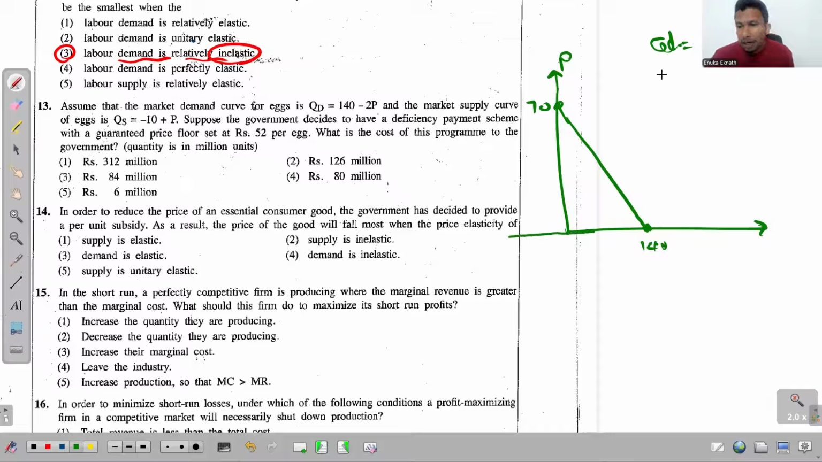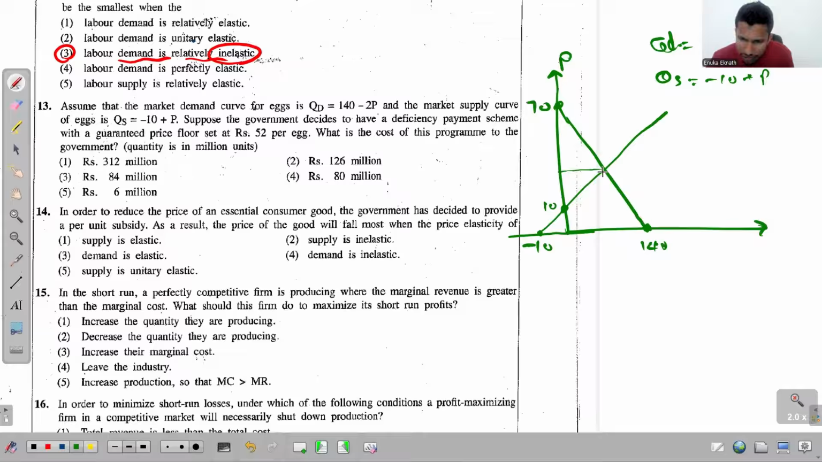Okay, now we have the supply curve as well. So supply curve is given to us as minus 10 plus P. So it should start from the quantity axis, but by a minus value. So this is minus 10. So minus 10 divided by this coefficient, that is 1. So 10 over 1 is again 10. So even the value that comes here is 10.